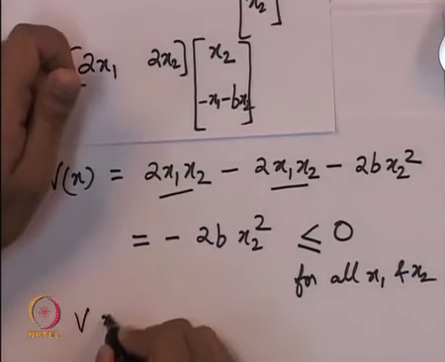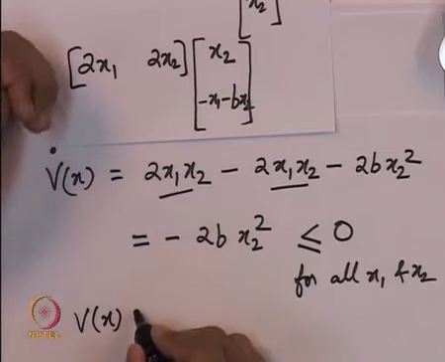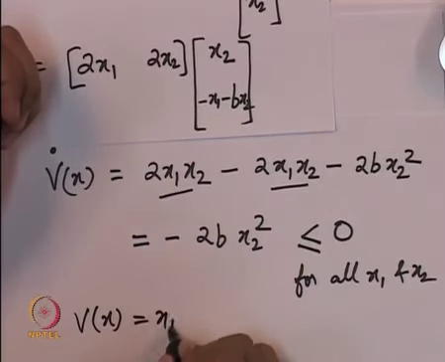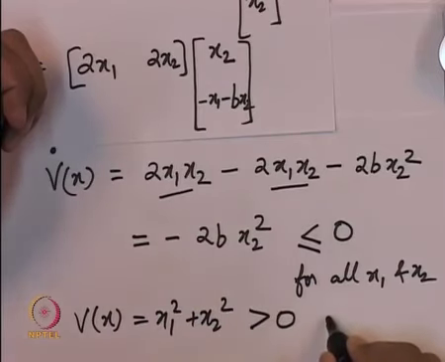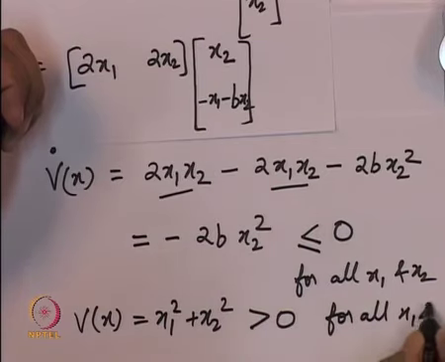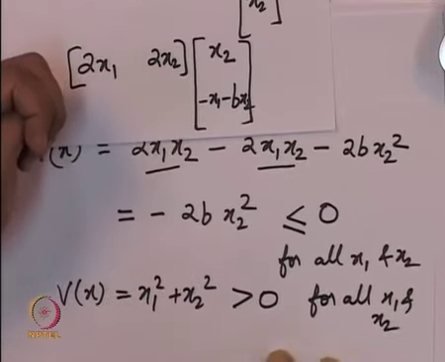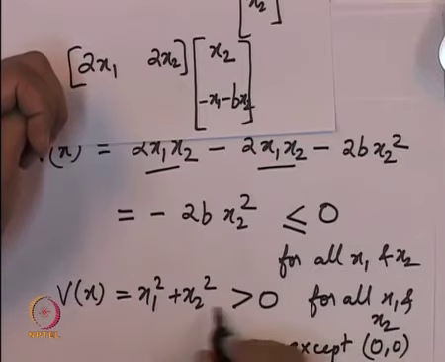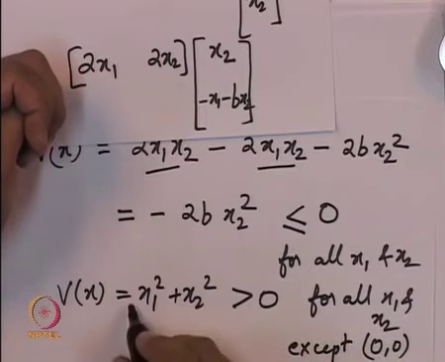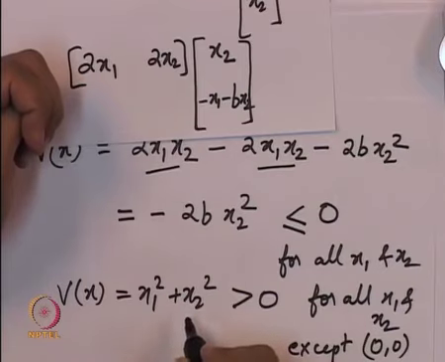And we forgot to verify that v of x itself, which is equal to x1 square plus x2 square, is greater than 0 for all x1 and x2, except 0 comma 0, when both components are equal to 0. Except for that case this function is positive. So in other words, it's a positive definite function.